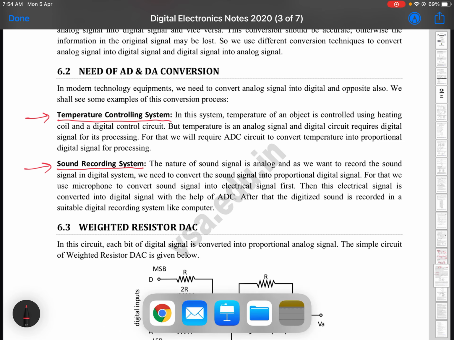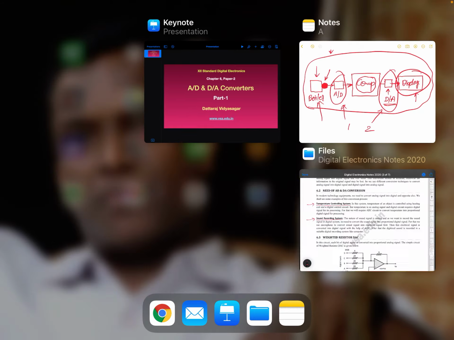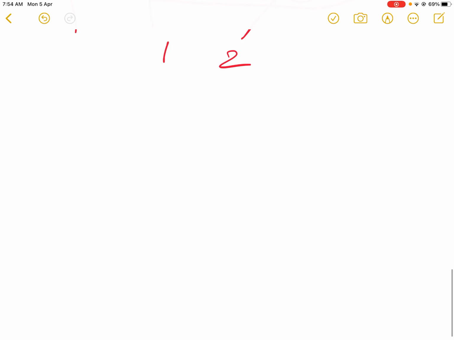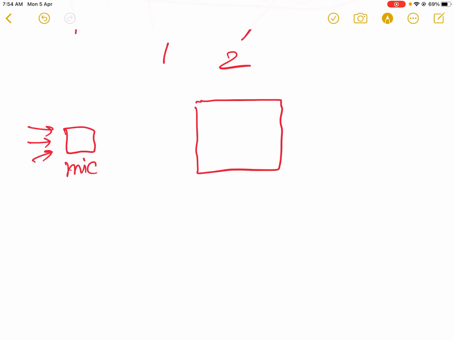Suppose we want to record our sound or the voice signal. Suppose I have one microphone over here and I want to record the signal which is being captured by the microphone in a digital system or simply a computer. Now as we know, the sound natural quantity is in analog form.